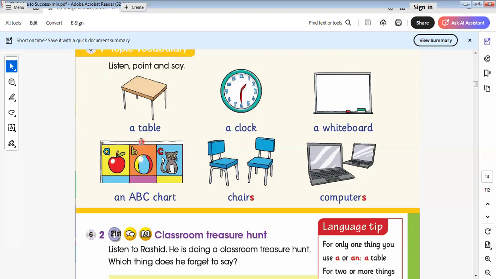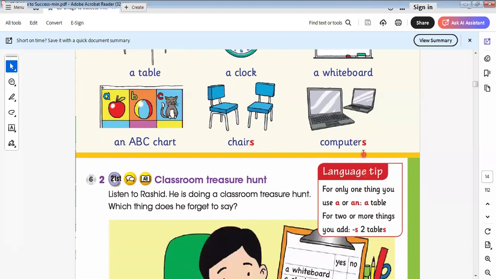Let's read this vocab and learn it together. A table, a clock, a whiteboard. I think all of us have a whiteboard in our classrooms. A table, a clock, and a whiteboard. Here is an ABC chart. This is a chart. We have ABC. Here is chairs, more than one, adding S. Here is chairs. Here is computers.